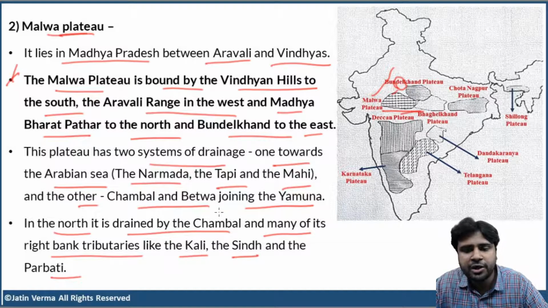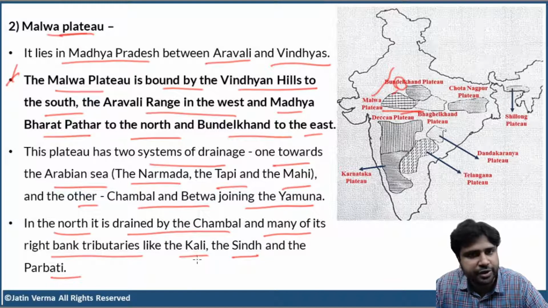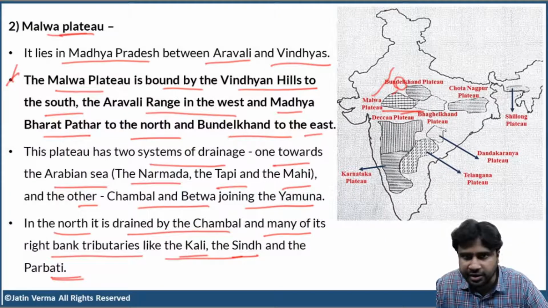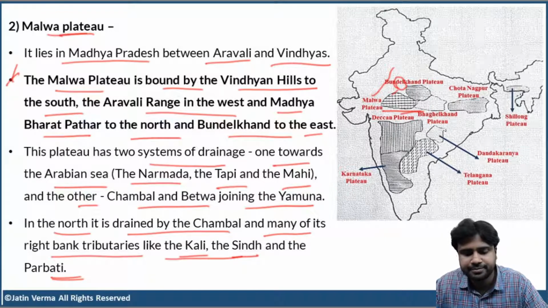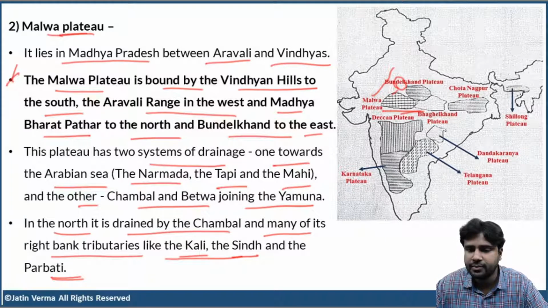If Chambal and Betwa should join the Yamuna, they should flow towards the north, right? They should go in a north or northeasterly direction. So in the north, the Malwa Plateau is drained by Chambal and many of its tributaries like Kali, Sindh and Parvati. All these are tributaries of Chambal, and Chambal is a tributary of Yamuna. And Yamuna ultimately joins the Ganga. We all know this, right? So I hope you're understanding all these.